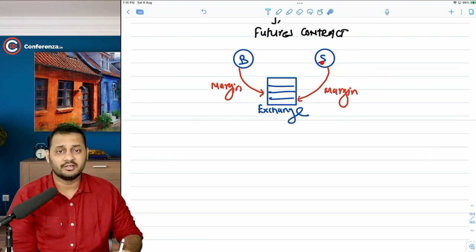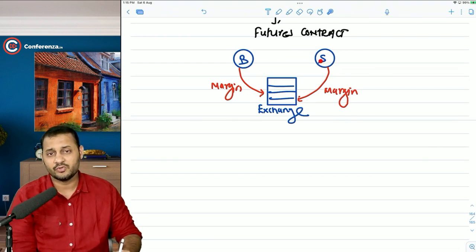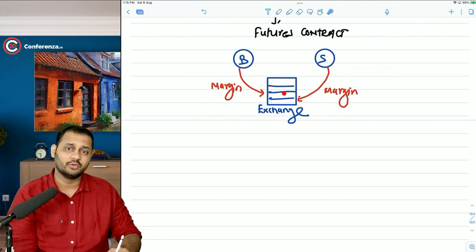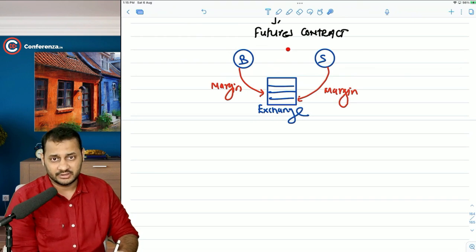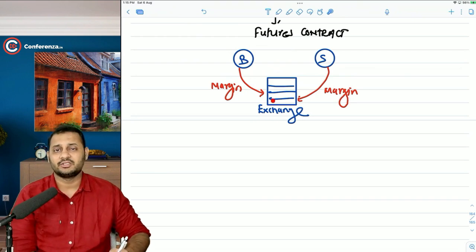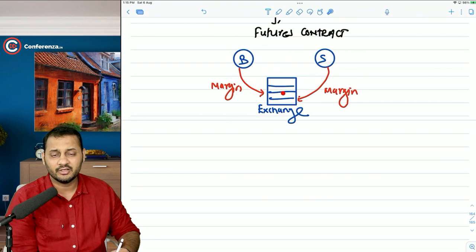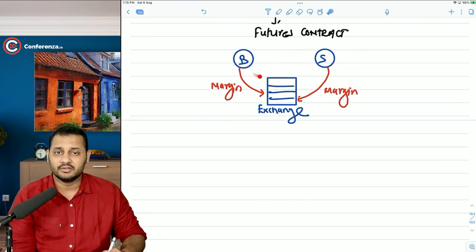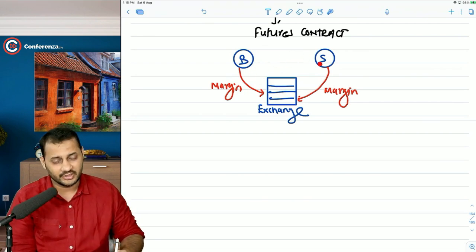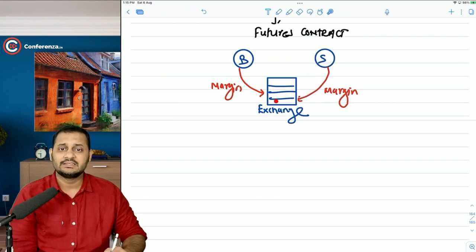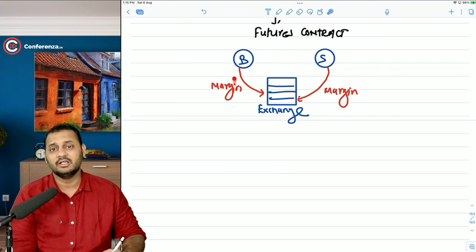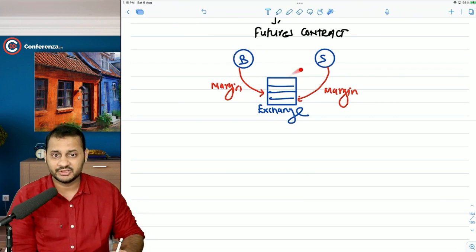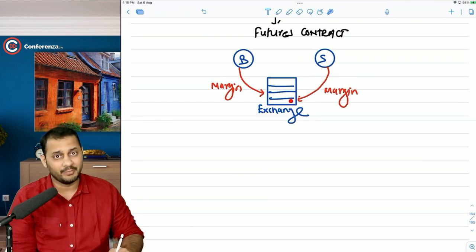Now the buyer and seller need not meet with each other to enter into a contract. Buyer will go to the exchange, seller will go to the exchange. Both of them may not know each other, but still they can enter into a transaction with the exchange, and it's the responsibility of the exchange that the contract of the buyer gets matched with the contract of the seller. But obviously, since the risk is being avoided now by the buyer and seller, the risk is being taken by the exchange, and for that risk, the buyer is required to pay margin, seller is required to pay margin at the beginning of the contract.